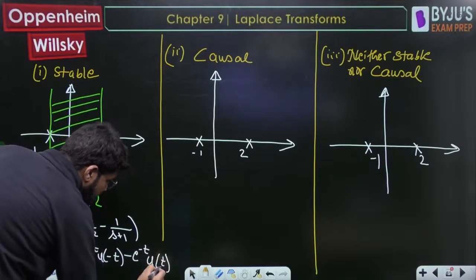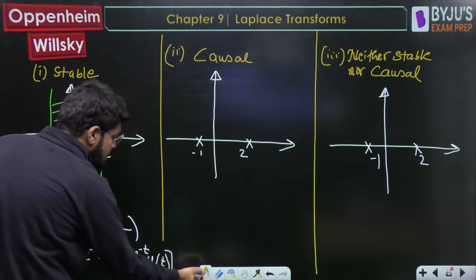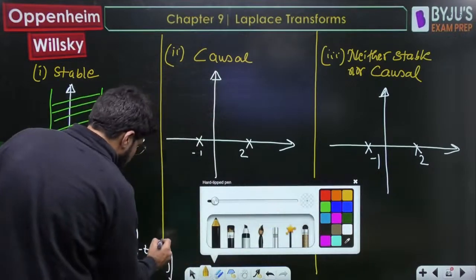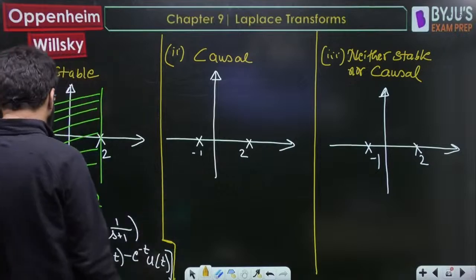e power minus t ut. That is the answer. Okay, impulse response for the first question. ठीक है, next पे आ जाते हैं.